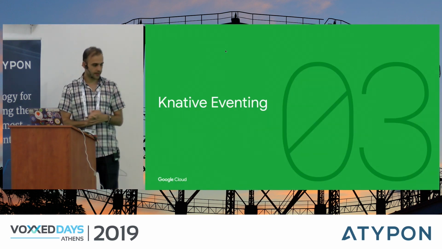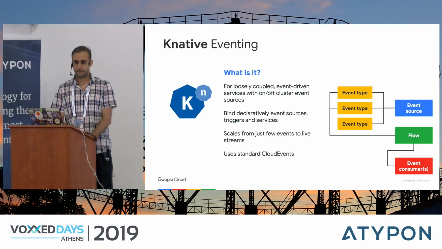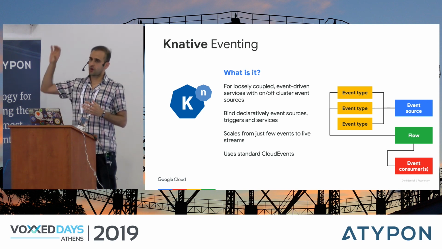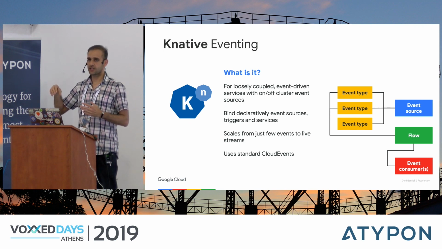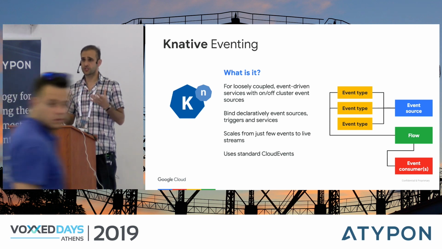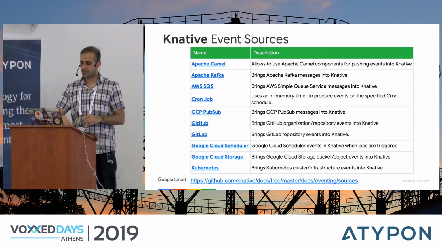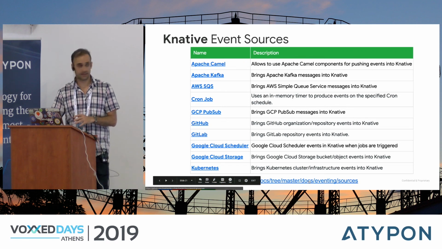Now I need to speed up even more, because I need to talk about Knative eventing and build really quickly. What is Knative eventing? Knative eventing basically allows you to connect different kinds of event sources to different kinds of event consumers, which are Knative services, basically, with some flow in the middle. It lets you connect different things together using some primitives that it provides. These are the event sources that are supported. It's not the full list here. The full list is in this link.